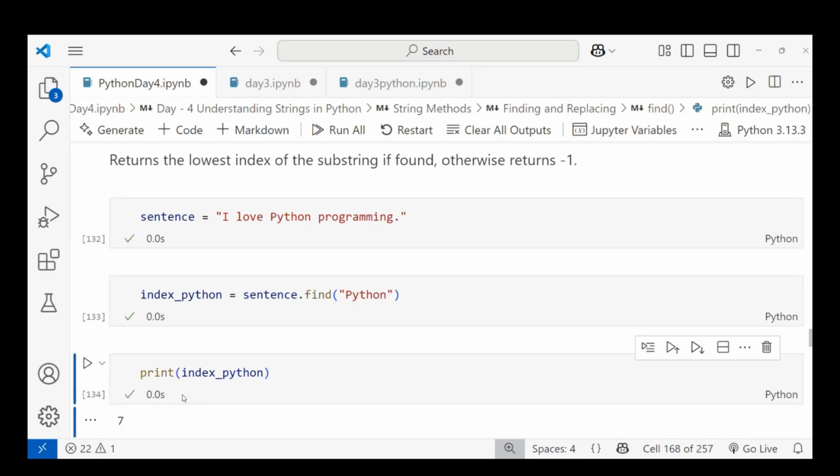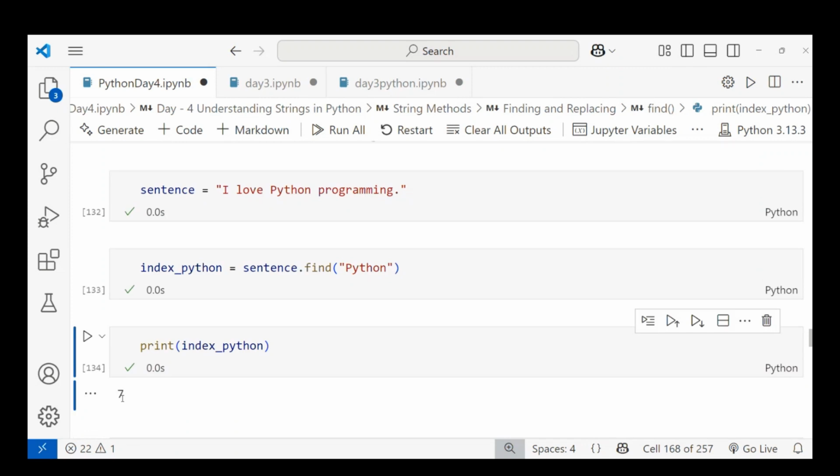So what is the index number here? 7. Why is 7 given? Indexing starts from 0. I is 0, love is 1, Python is 3, programming is 4, like that. It's the same when I'm using a list. With a string, it's by single character, so the space is also considered.